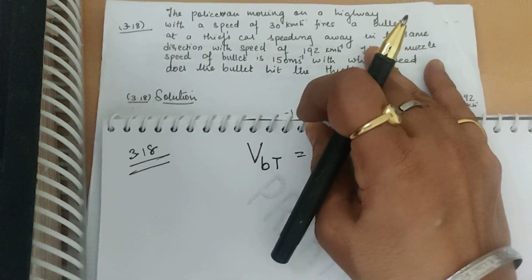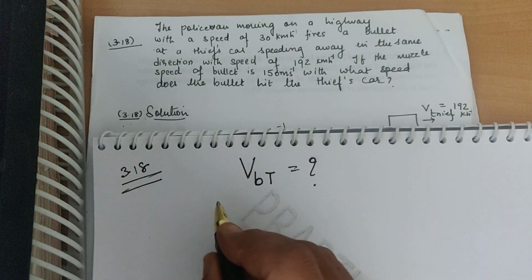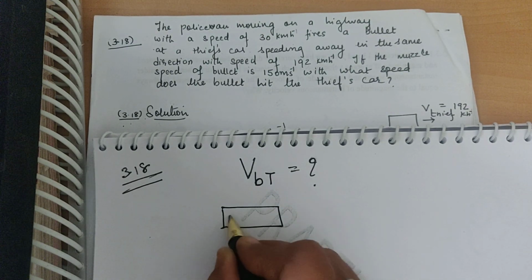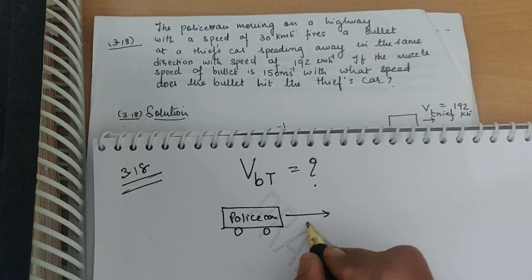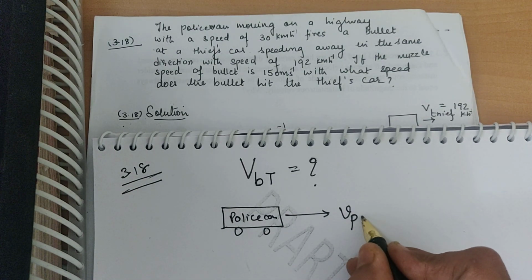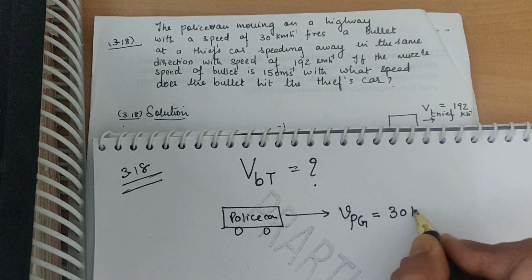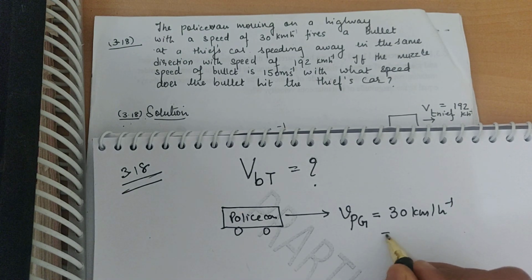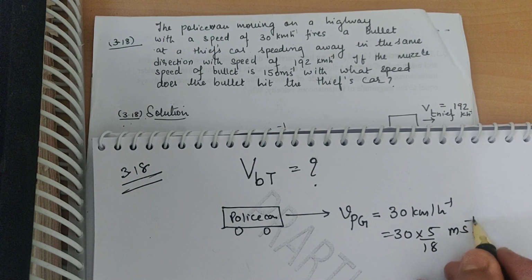Now this question is divided into two parts. A policeman moving with the speed of, say suppose this is a police car. This police car moves with the speed of, find that the speed of the police car with respect to ground is nothing but that is 30 km per hour, which is equal to 30 into 5 upon 18 meter per second.